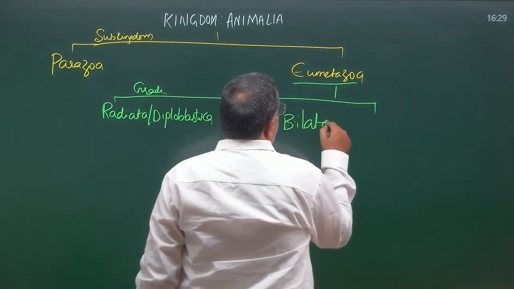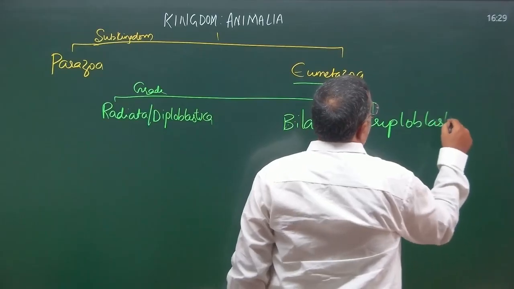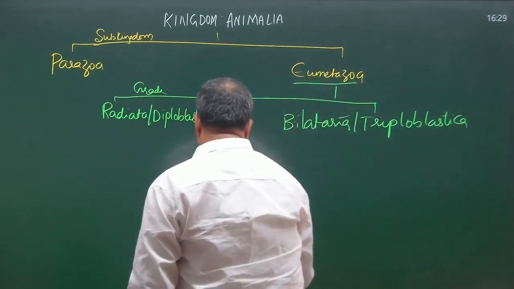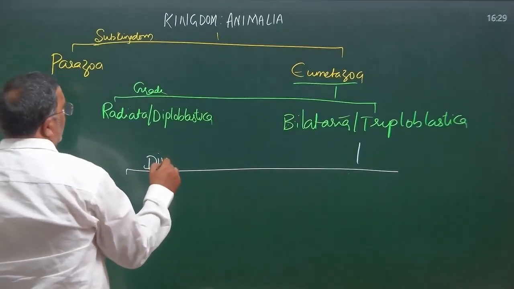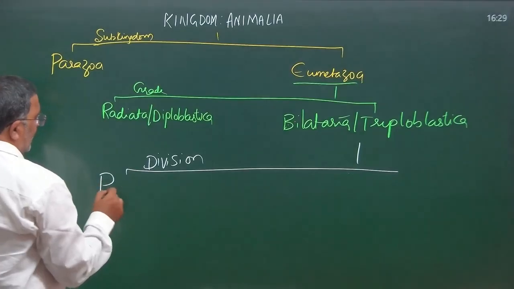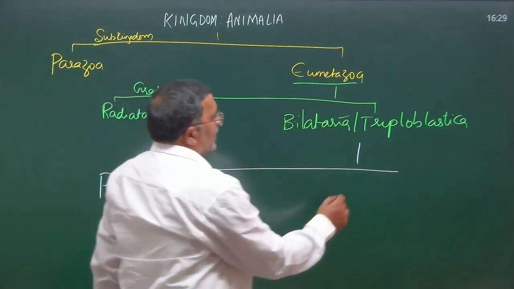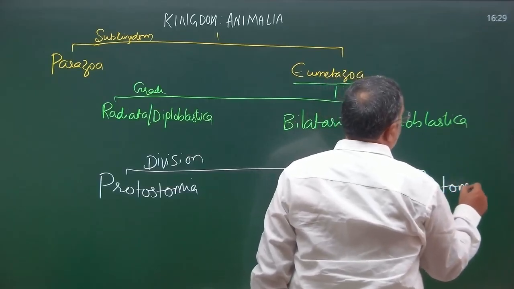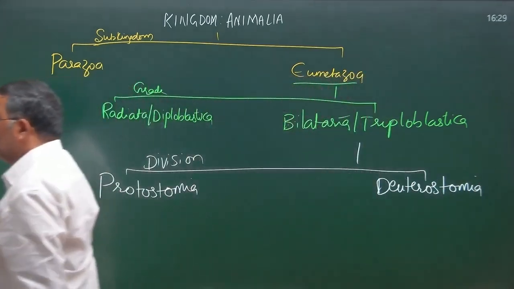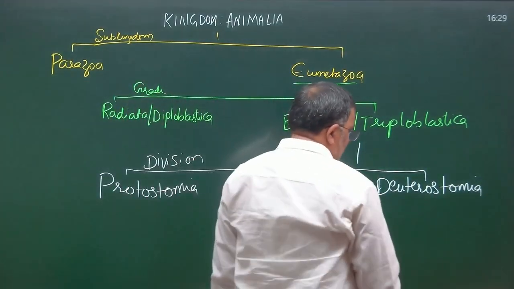So meanings of each and every word will come here one after another. Let me complete the full chart now today. Grade Bilateria or Triploblastica is further classified into two divisions. What are they? Division Protostomia and division Deuterostomia. At this stage, you may get a doubt. What is this exactly?